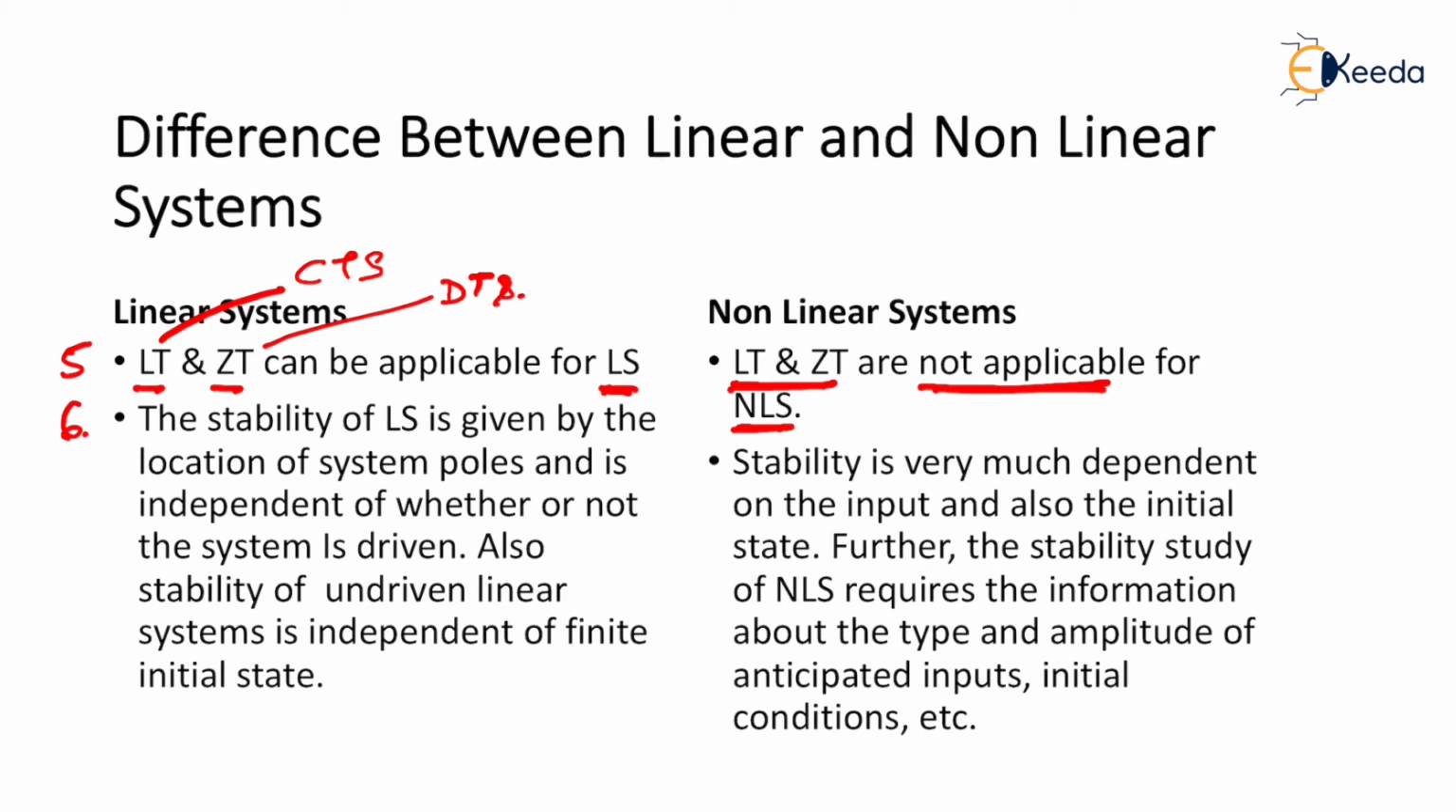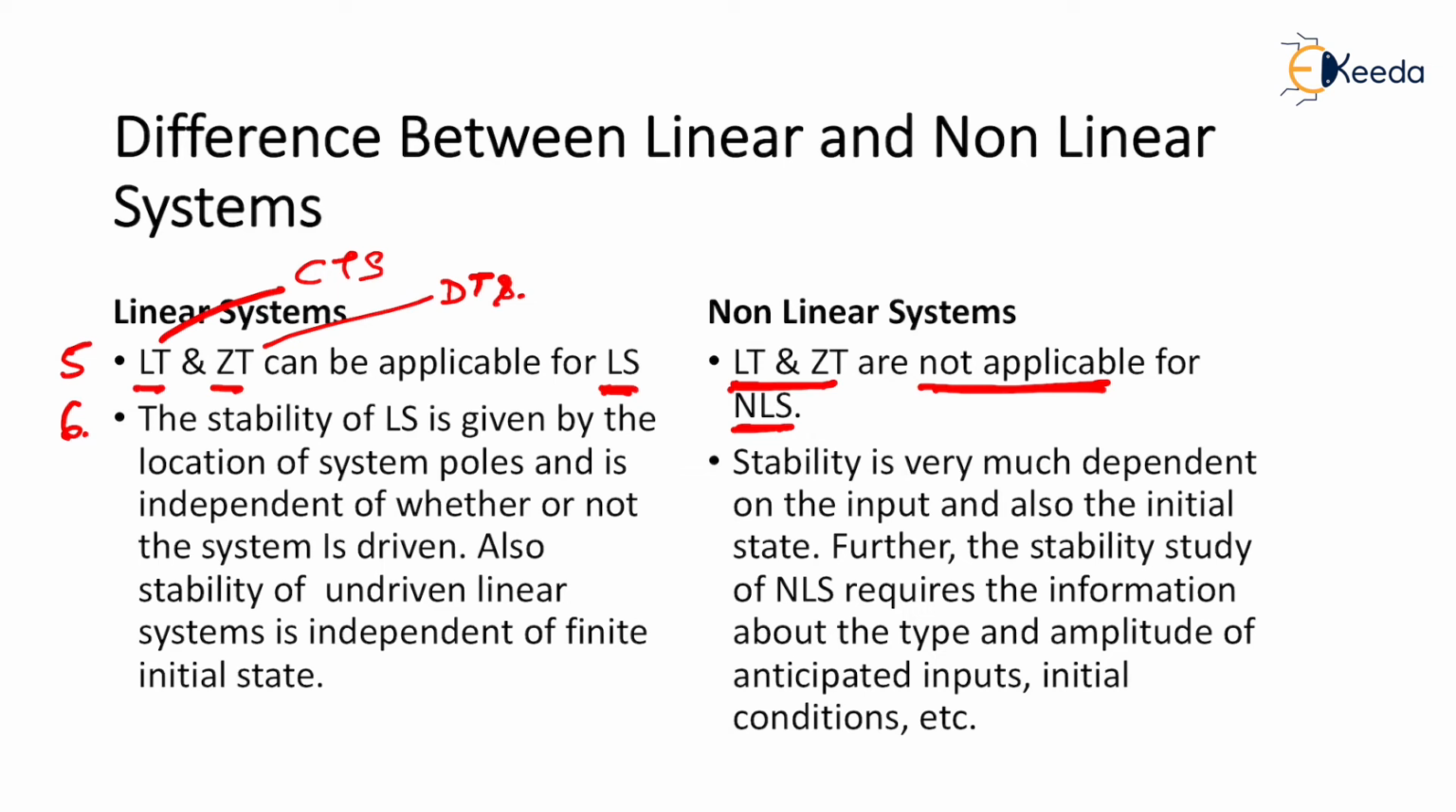Let us talk about the concept of stability. I have made this point into 2 sections. This is the first section of stability. The point says, for a linear system, the stability of a linear system is given by the location of the system poles and is independent of whether or not the system is driven. Also, the stability of an undriven linear system is independent of finite initial state. Now this is a textbook statement.